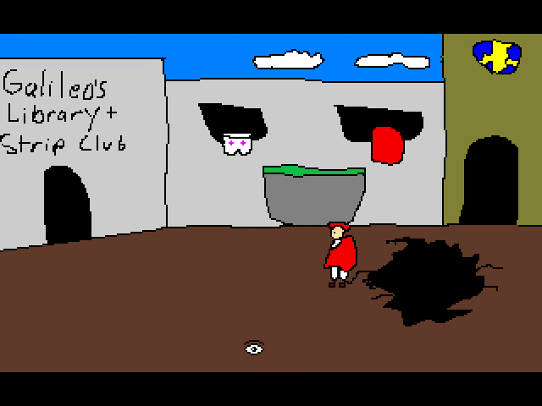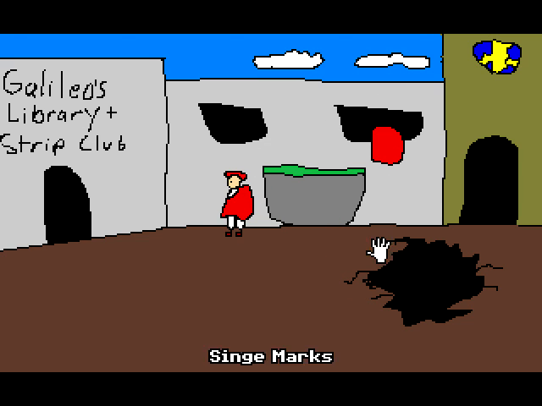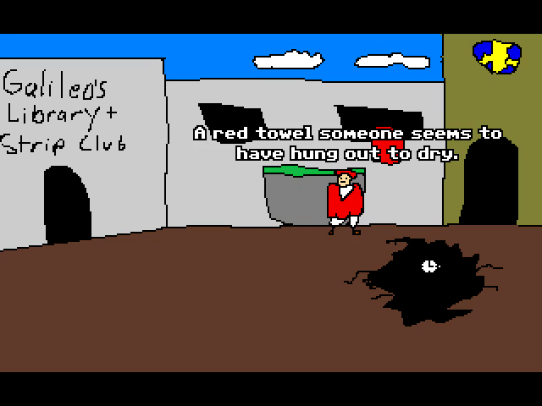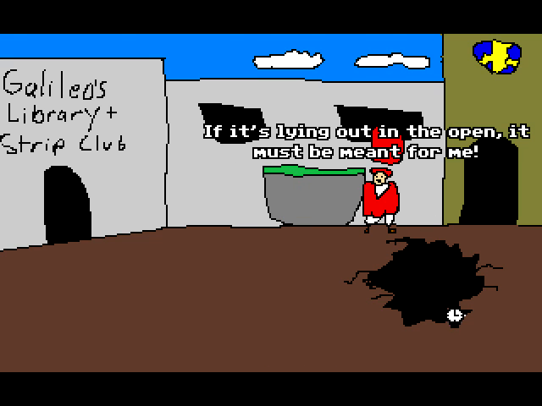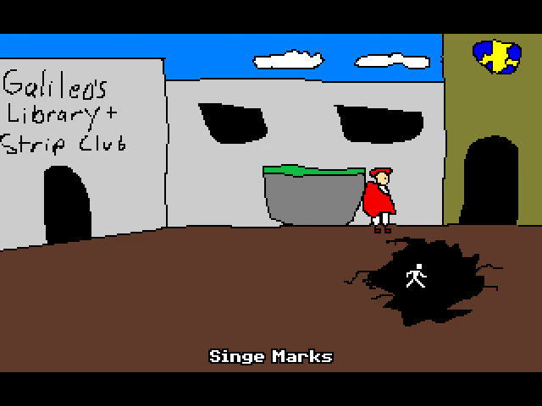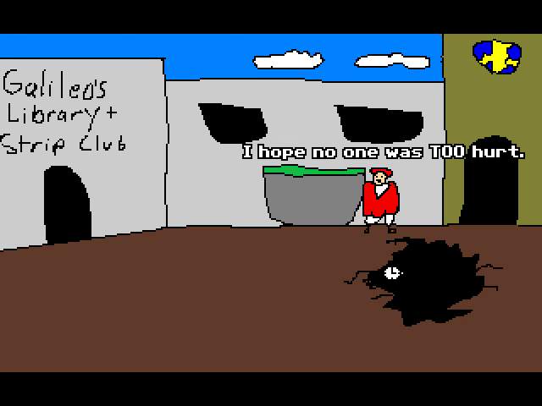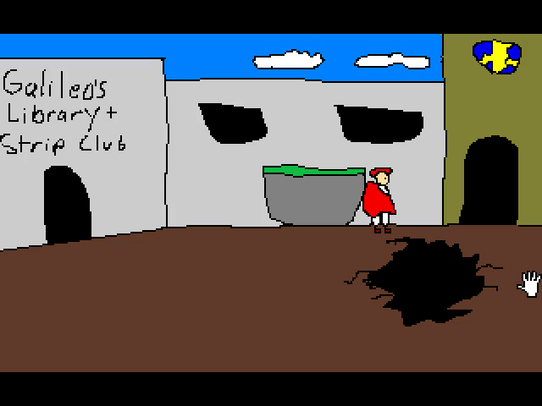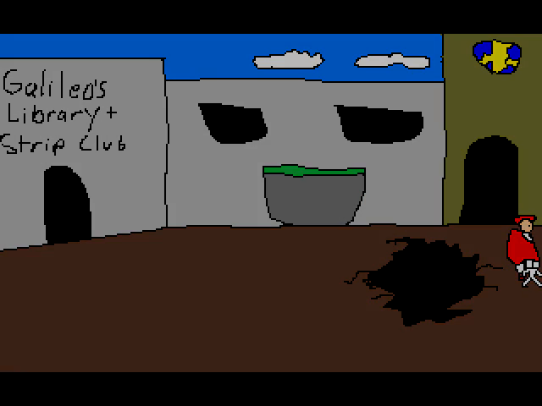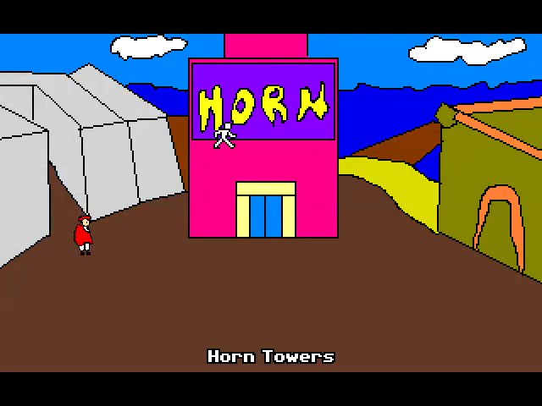So this is when you're finally allowed to explore a little bit and sort of steal the underwear and the cape, or the red cape that's lying out there. And this is the town. You can't really do a whole lot here.